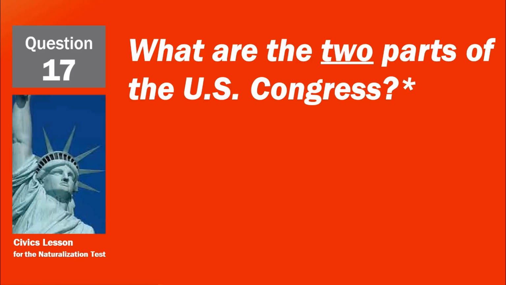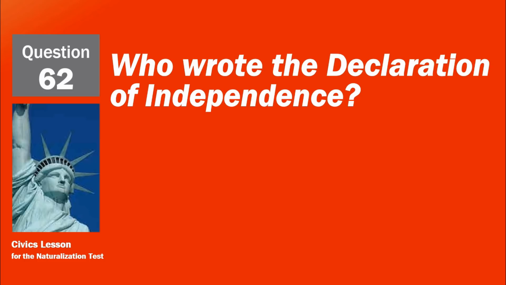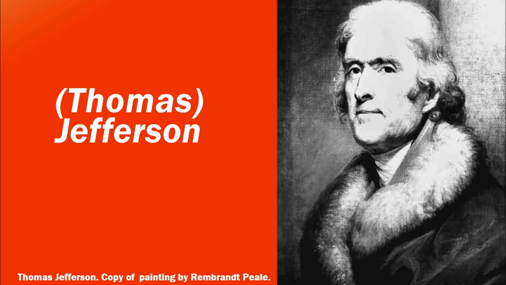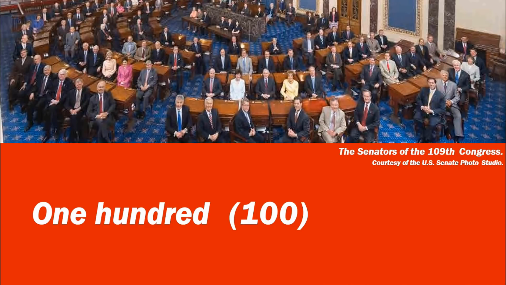What are the two parts of the U.S. Congress? The Senate and House of Representatives. Who wrote the Declaration of Independence? Thomas Jefferson. How many U.S. senators are there? 100.